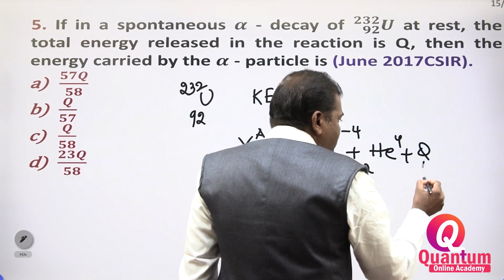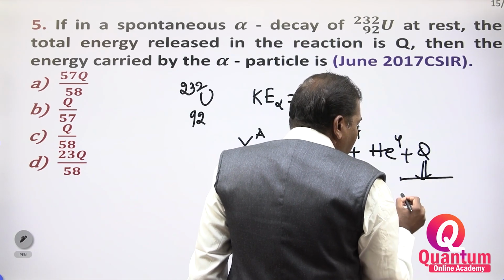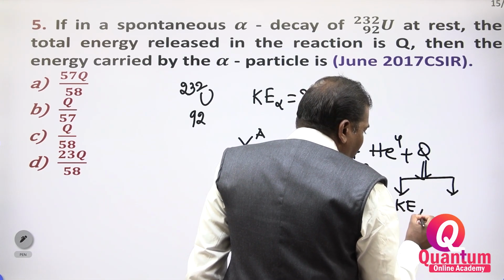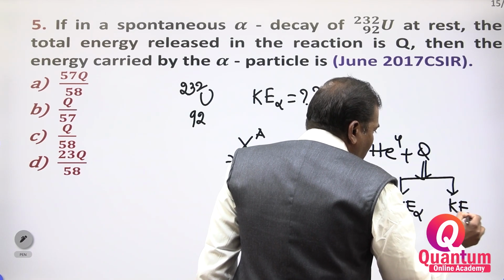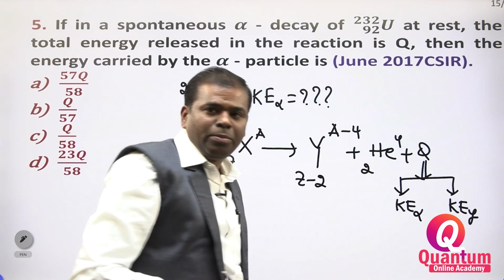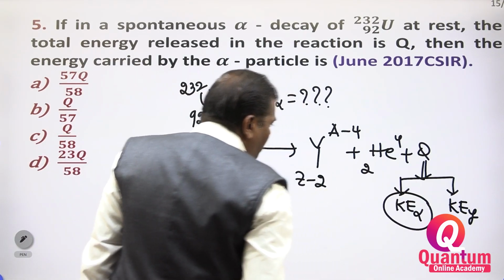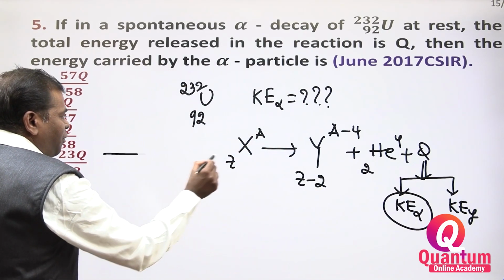This Q energy consists of the kinetic energy of the alpha particle and the kinetic energy of the daughter particle. They are asking for the kinetic energy of the alpha particle.